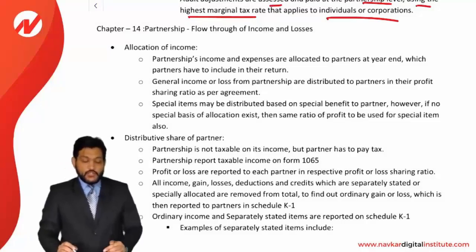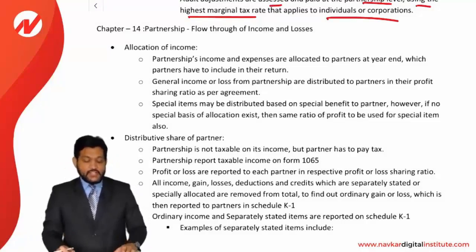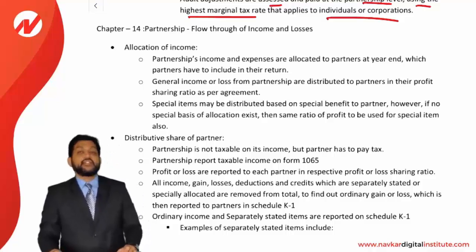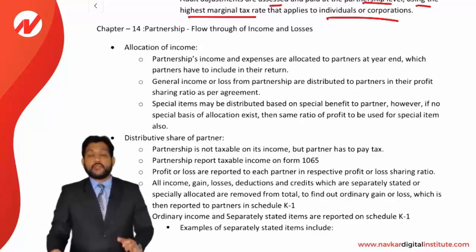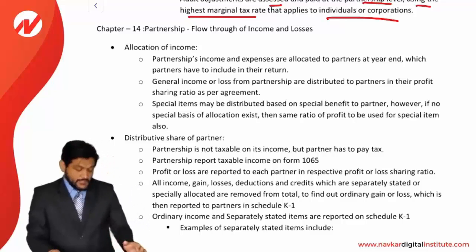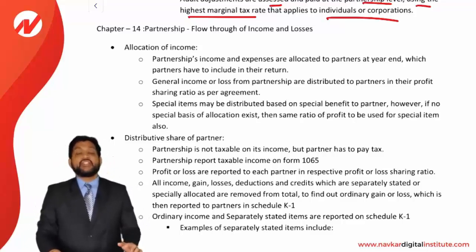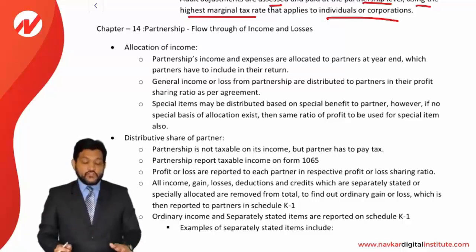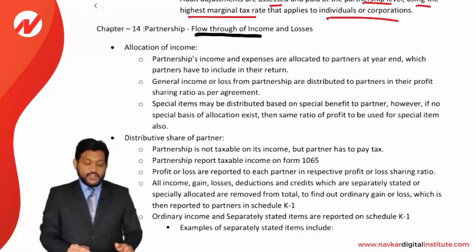Hello dear students. Now let us see the next chapter, number 14, partnership, flow through of income and losses. This is chapter number 14 in the entity taxation series. In the last lecture we discussed the basics of the partnership, formation of the partnership and partners' interest in the partnership, and all the calculation we have seen. Now we are going to look at a flow through of income and losses.